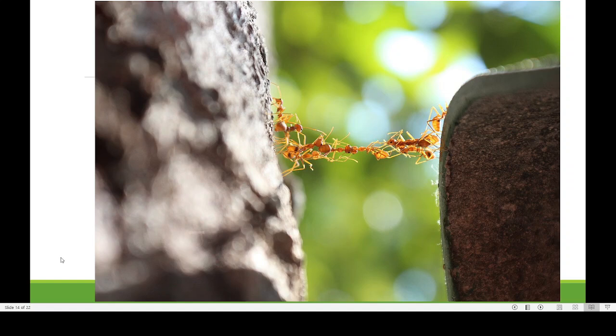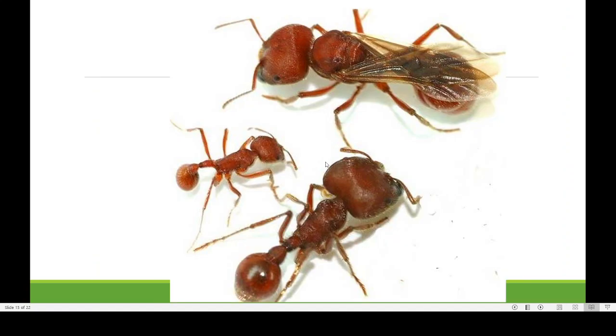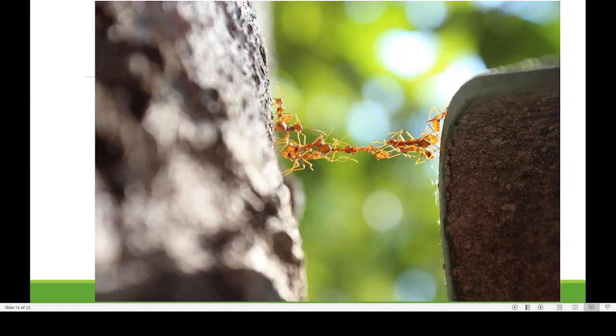And there is one type of spider which is mimicking this Ecophylla. I will show you. See, here you can see that this is the ant, and there is one type of spider. Have you seen this spider? This is not an ant. Actually, this is a spider. But it is mimicking this ant. It almost looks like the body of an ant.